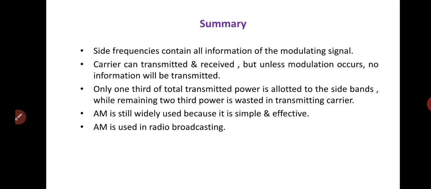Now let us summarize today's lecture. As you know, the side frequencies contain all the information of the modulating signal. The carrier can be transmitted and received, but unless modulation occurs, no information will be transmitted. Only 1/3 of the total transmitted power is allotted to the sidebands, while the remaining 2/3 of the power is vested in transmitting the carrier.